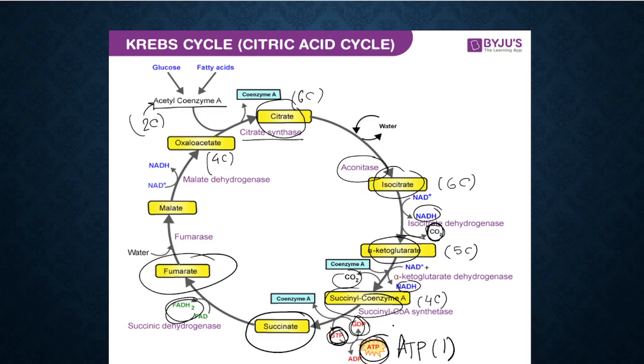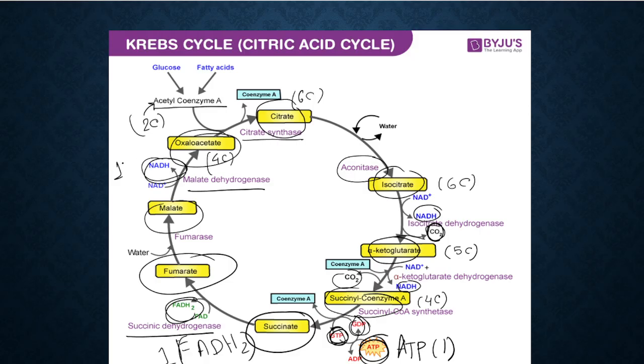We get one FADH2 in this particular step, and the enzyme, you remember, is succinic dehydrogenase. The fumarate will now change into malate with the help of fumarase, and here we get water. The malate will change into the final product oxaloacetate with the help of malate dehydrogenase, and here we get one more NADH.